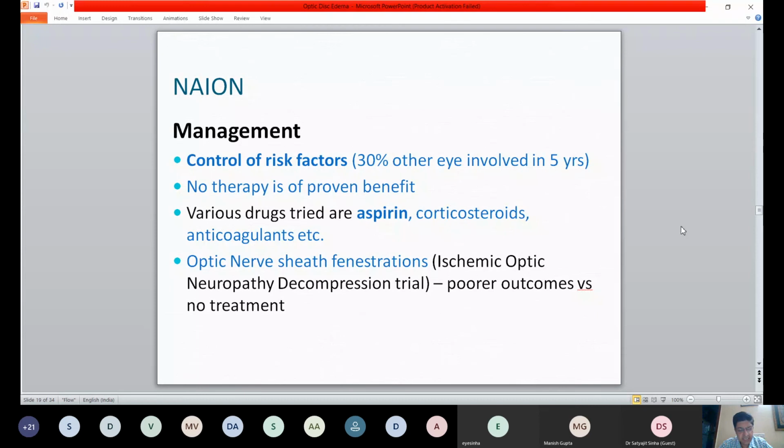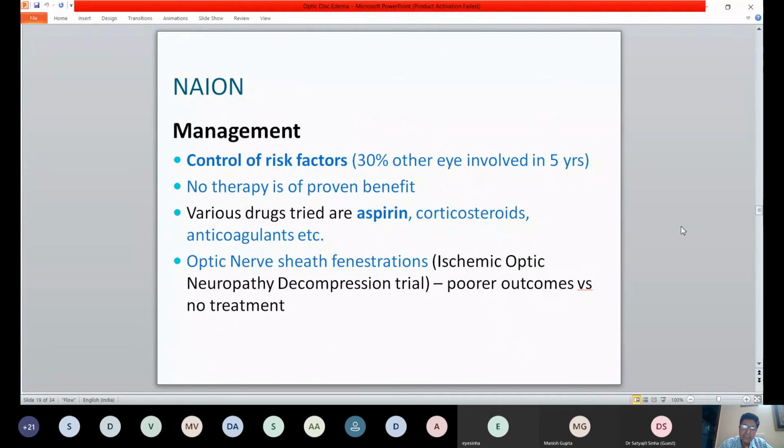As I said, at the moment there is no definitive management for NAION, but the aim of the workup is to control risk factors, because 30% of these patients will have the other eye involved in 5 years.